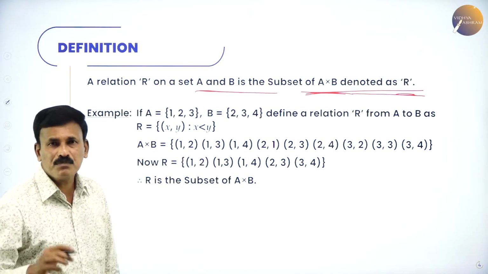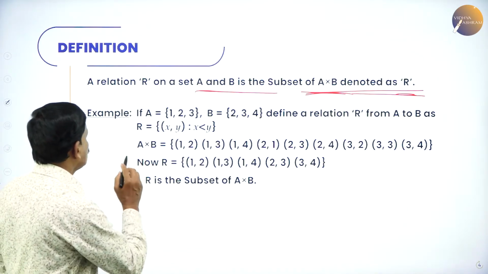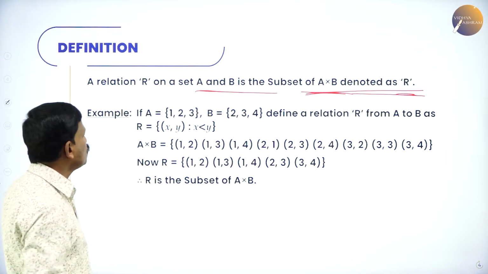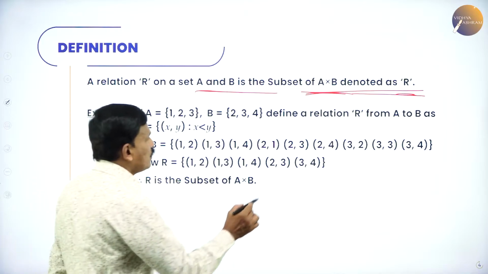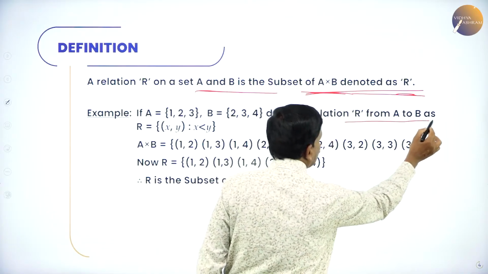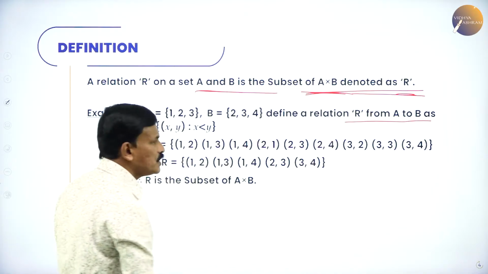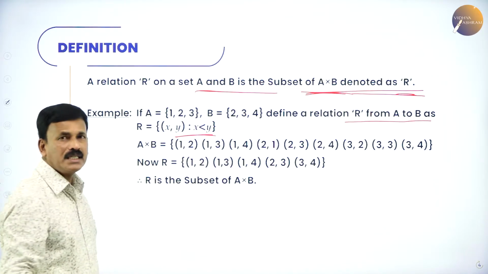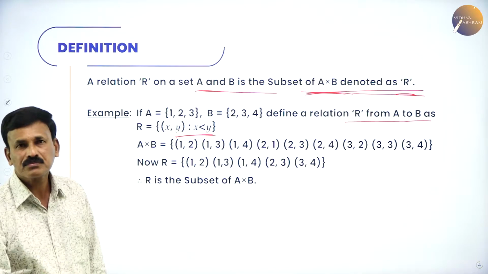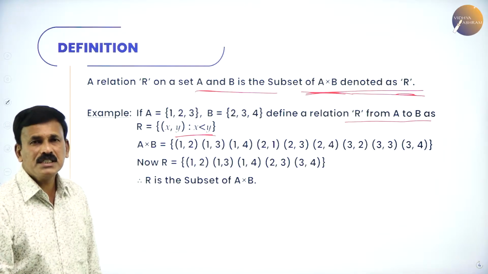Let us consider an example. If A is equal to {1, 2, 3} and B is equal to {2, 3, 4}, let us define a relation. A relation R is defined from A to B as R is equal to (X, Y) such that X is less than Y. Now, what is the relation defined here?